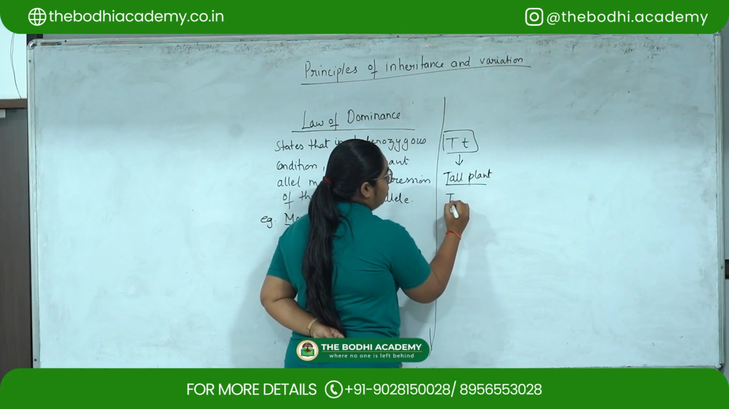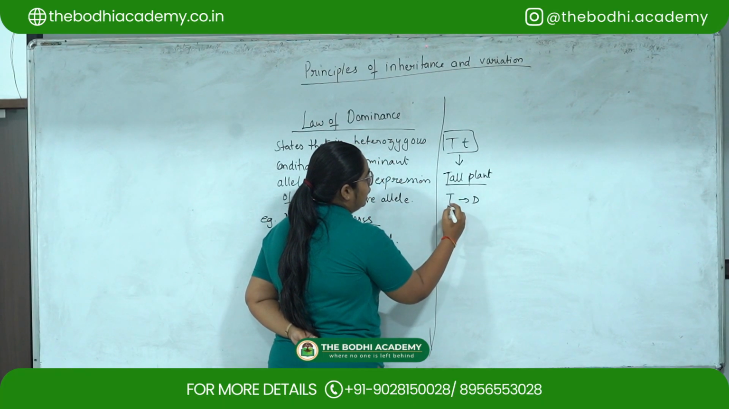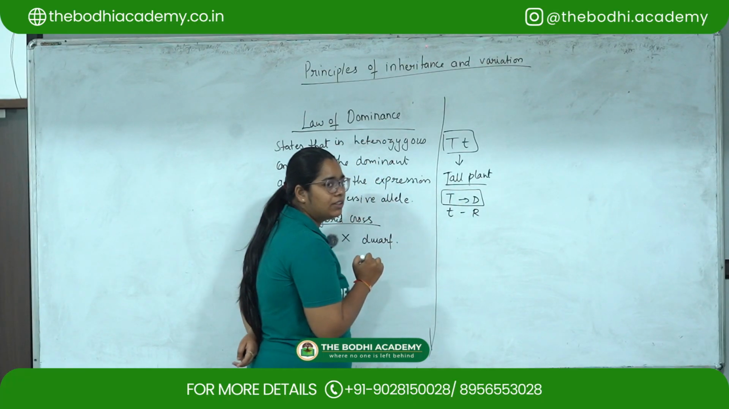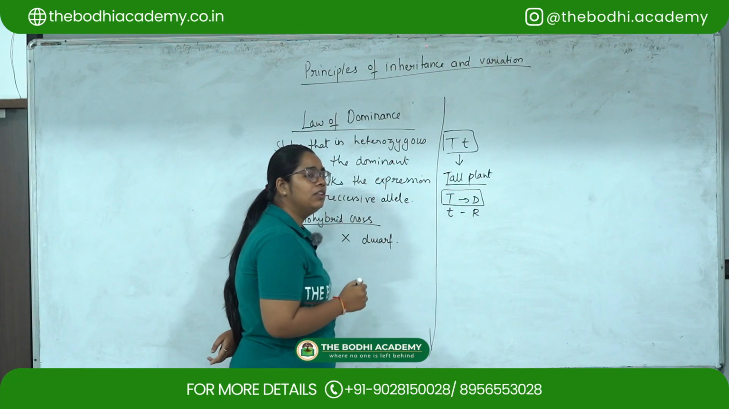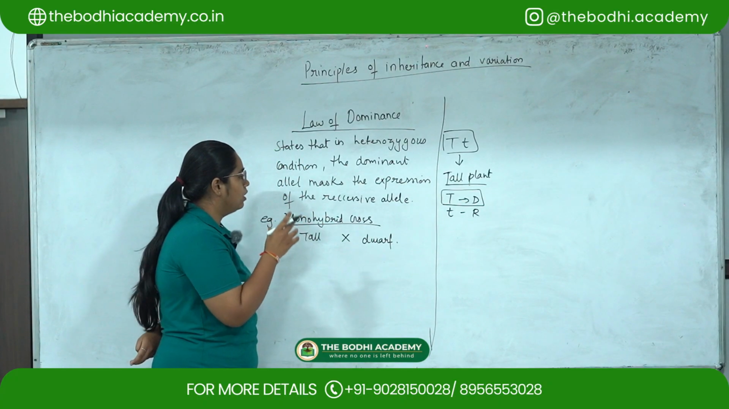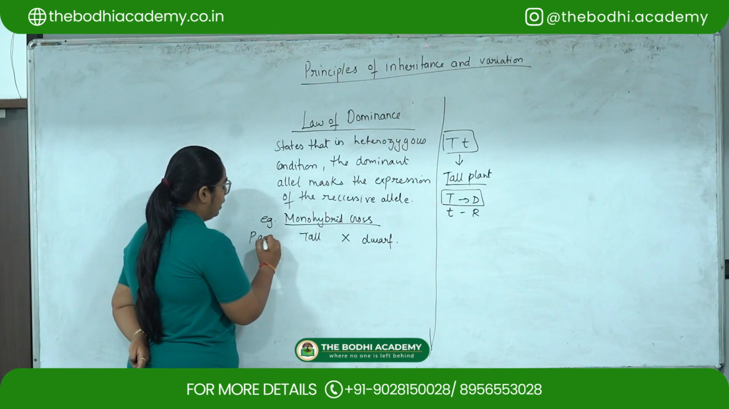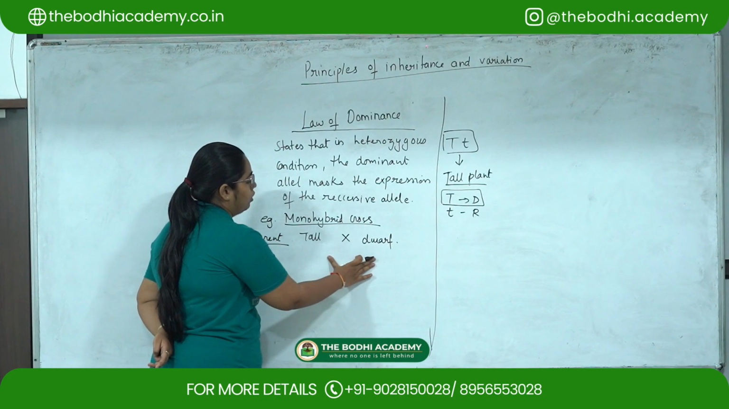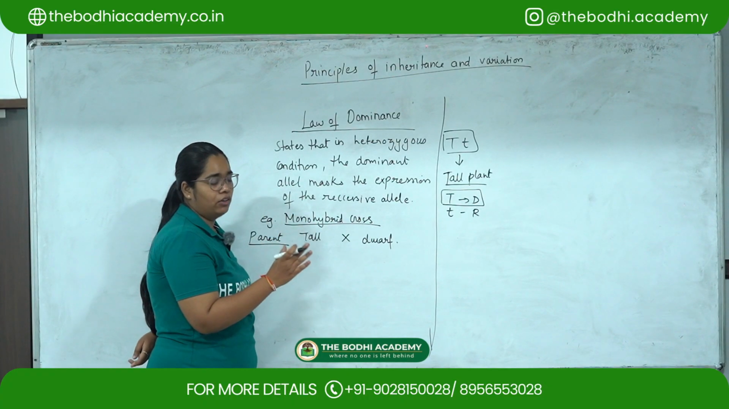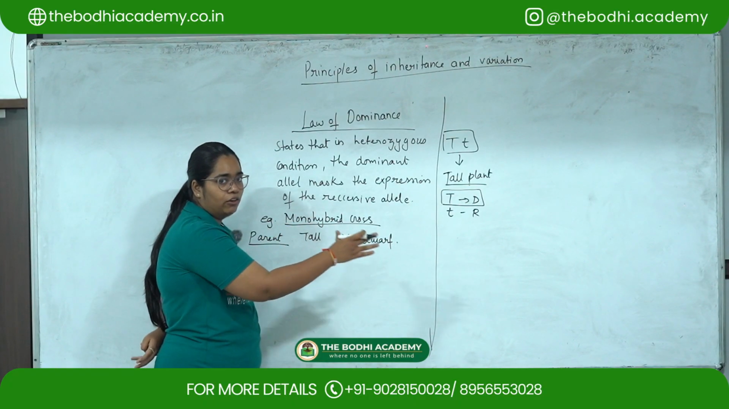Over here, capital T is the dominant character, the dominant gene, and small t is the recessive gene. Because of the presence of this capital T, the plant will show the tall character. So this is the law of dominance. Let us understand this with the example of a monohybrid cross. Now we have taken parents with one contrasting character, that is height. Because of that, this is called a monohybrid cross, because we are taking only one contrasting character, that is, we are comparing the height of the plant.